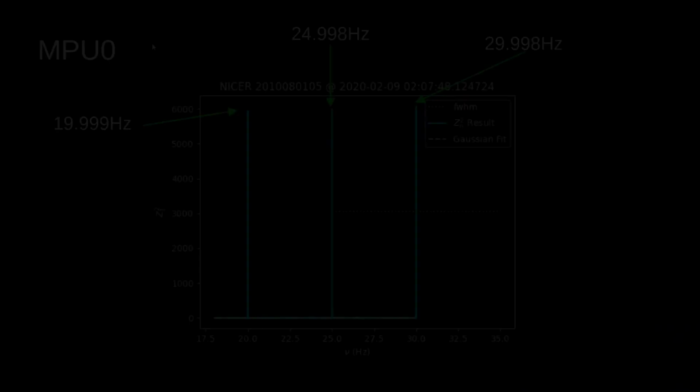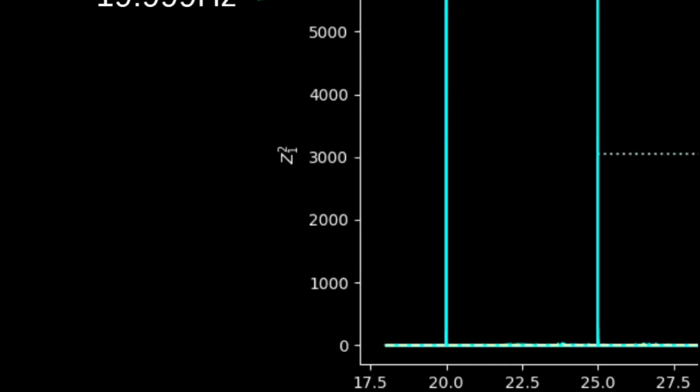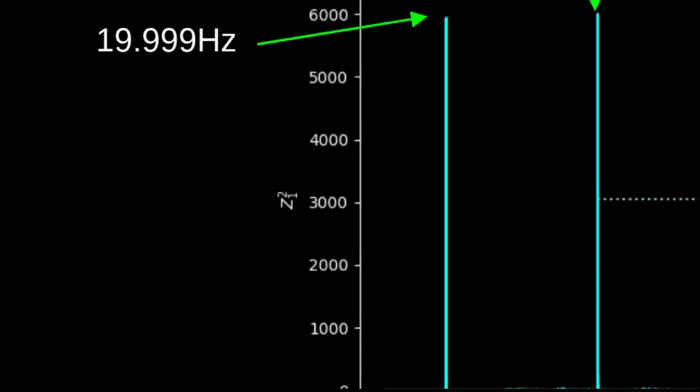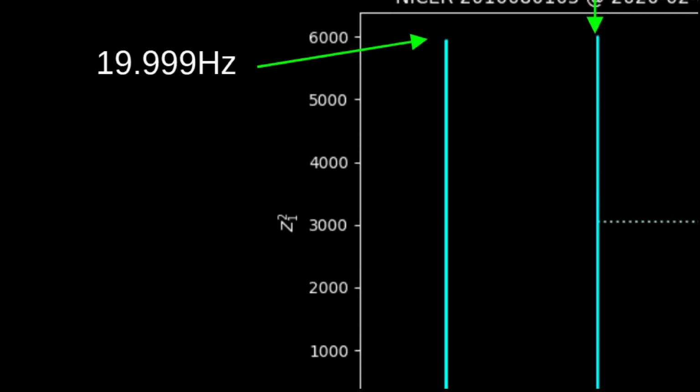Now, this is done using the Z_n squared statistic, which is much like taking a Fourier transform, except these Z1 squared values on our y-axis are statistically equivalent to a chi-square with 2 degrees of freedom. So naturally, we have well over 5 sigma detections here.